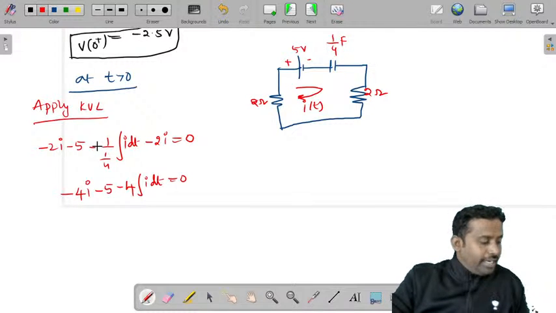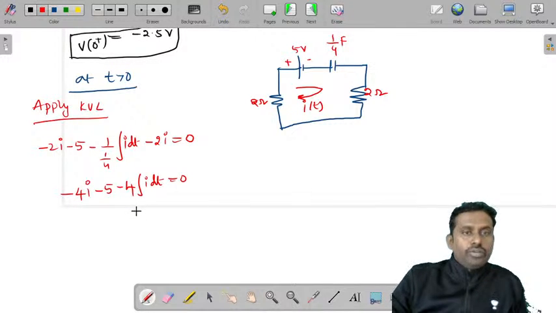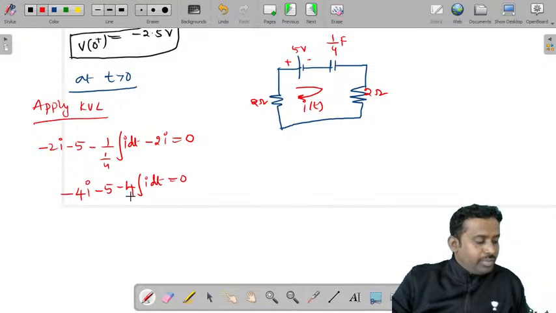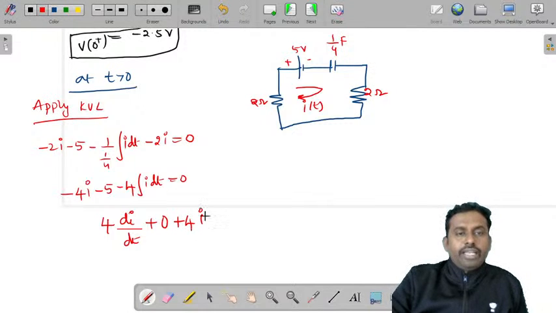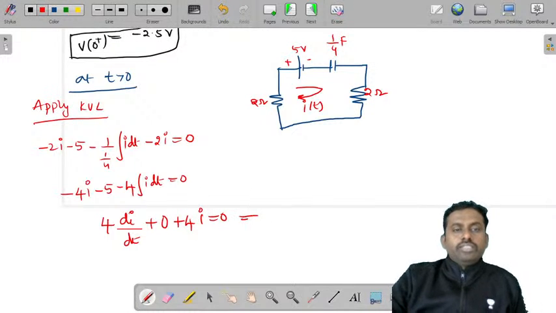This 4 will go to the numerator. Now take minus to the right side and differentiate this equation. What will happen? 4 into di by dt plus 0, since the differentiation of 5 is 0, plus 4 into I is equal to 0. So this is a differential equation.